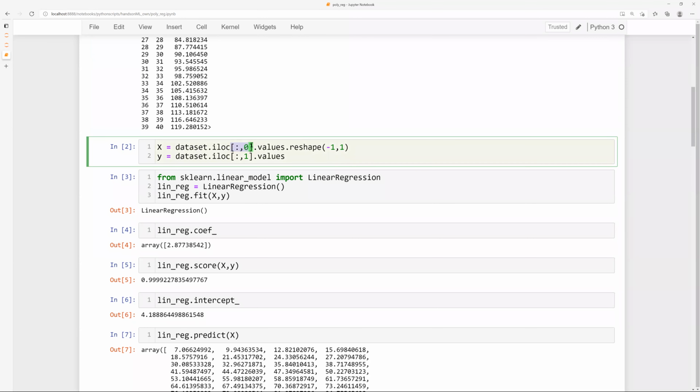So it will take all the values of 0x's, 0 first column. Maybe it would be better if you don't answer, because you already know. I would ask somebody else. If you have done MATLAB or anything like that, can anybody tell me what is going to happen? Come on, I'm just asking this. What would this do? Forget about iloc. Let us say that just look at this. What would this do? What does colon stand for?